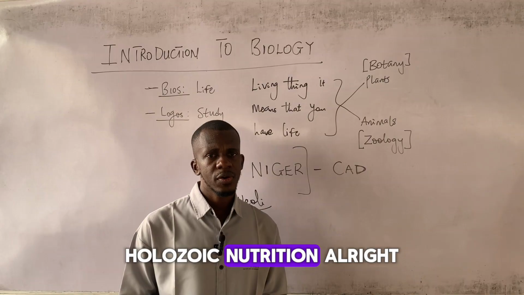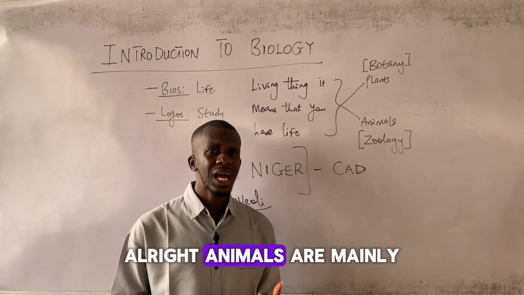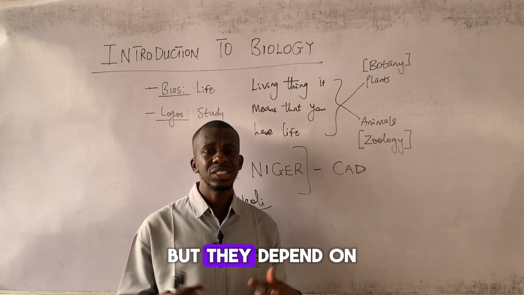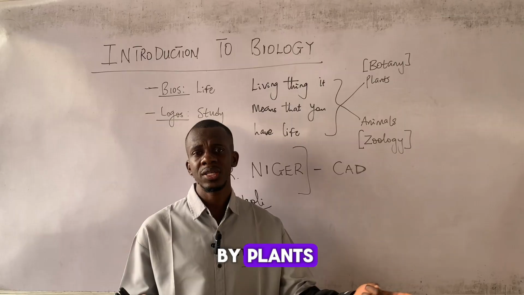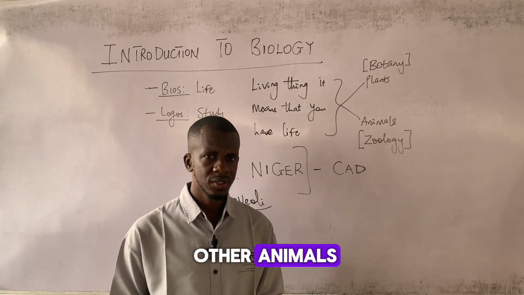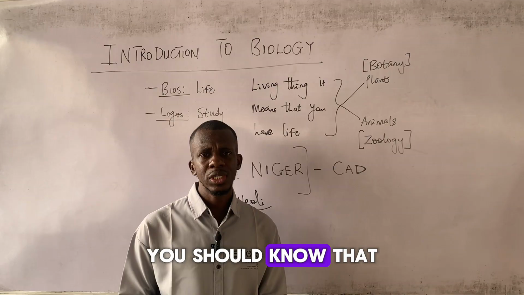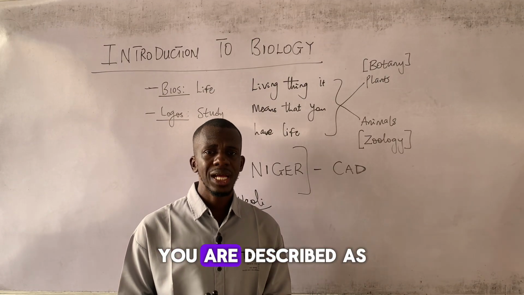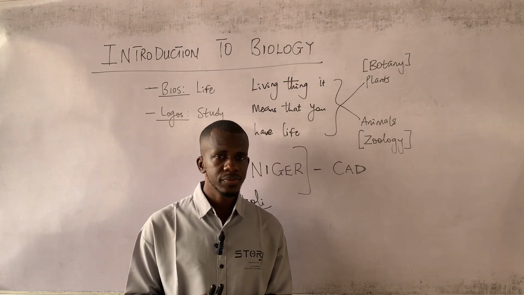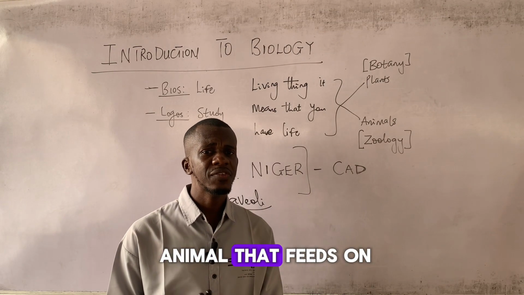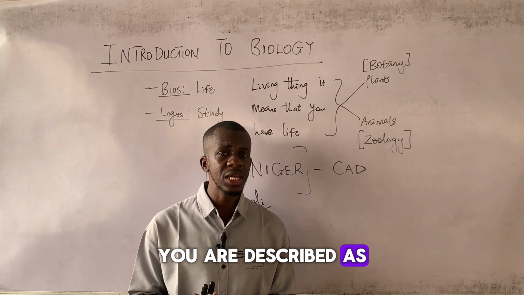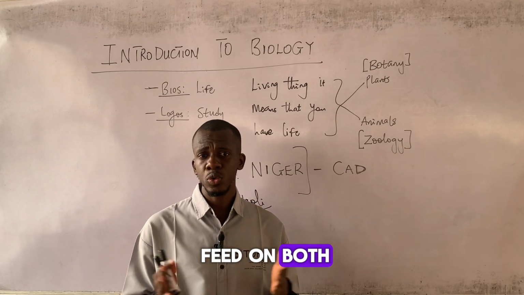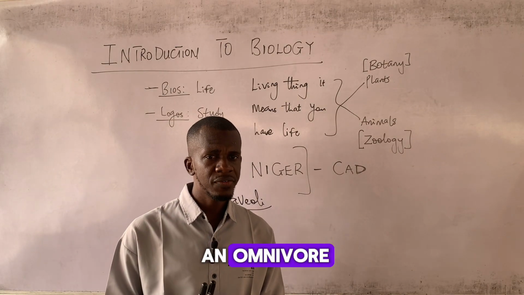In the heterotrophic nutrition, animals are mainly in this category. They do not produce their own food, but they depend on either the food produced by plants or they feed on other animals. Now you should know that if you are an animal who feeds on plants, which we call herbs or shrubs, you are described as a herbivore. While if you are an animal that feeds on flesh and blood, you are described as a carnivore. Also, if you are an animal that could feed on both, you are described as an omnivore.